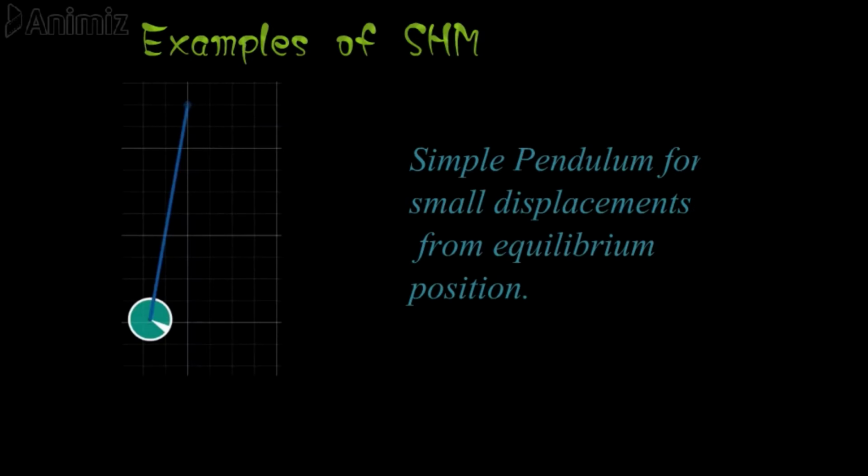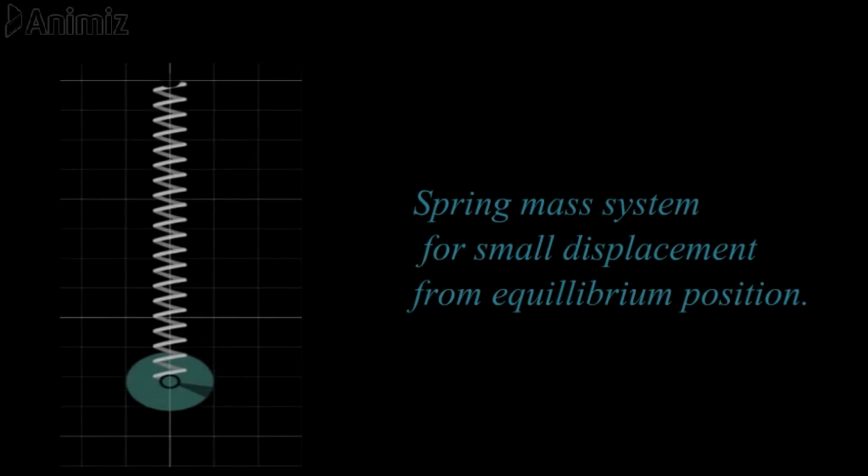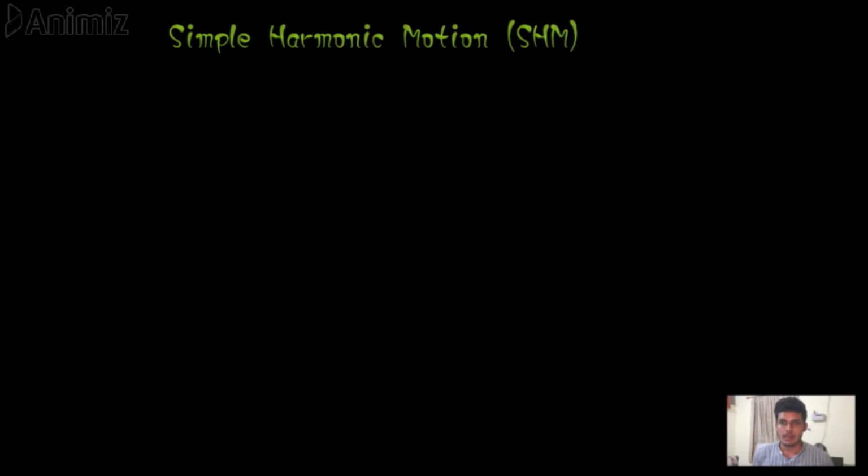Two very popular examples of simple harmonic motion that satisfy our previous conditions are a simple pendulum for small displacement from equilibrium position and a spring mass system for small displacements from equilibrium position. Before deriving the actual mathematical equations for the simple harmonic motion, I would like to introduce you to the basic terminology that is used in simple harmonic motion so that it becomes more familiar when we will be dealing with actual equations.